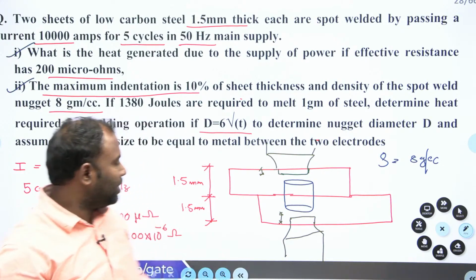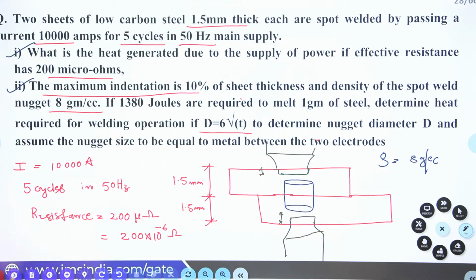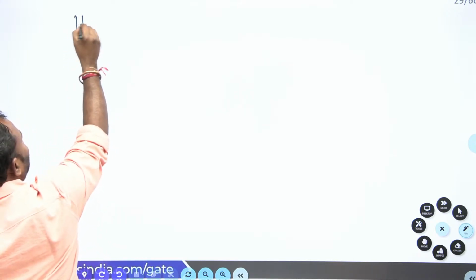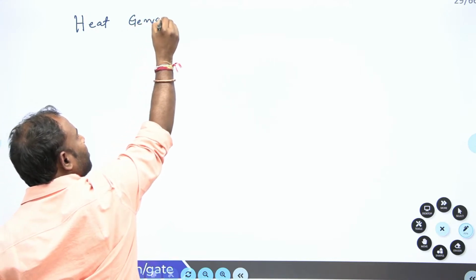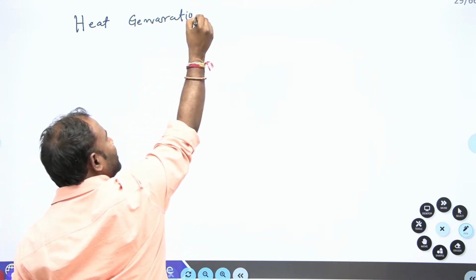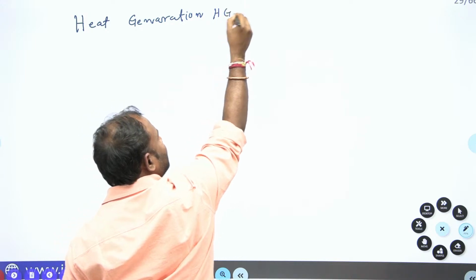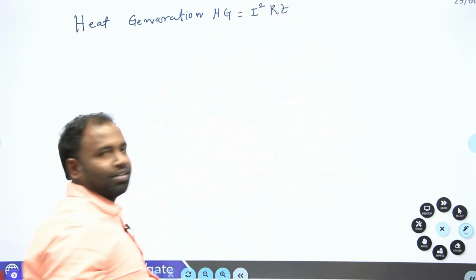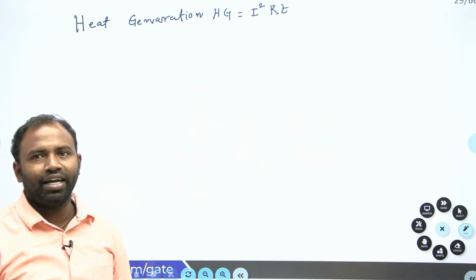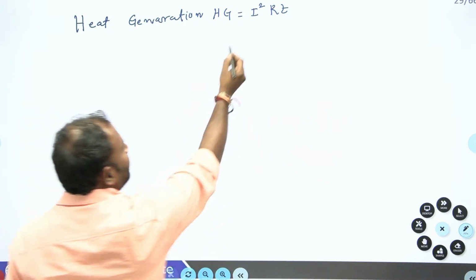Okay, right. Now, let us go for calculating that. So, in resistance welding, I said that the heat generation, Hg, is equal to I squared R T. Isn't it, guys? I squared R T. Clear? Right. Now, let us go for I.